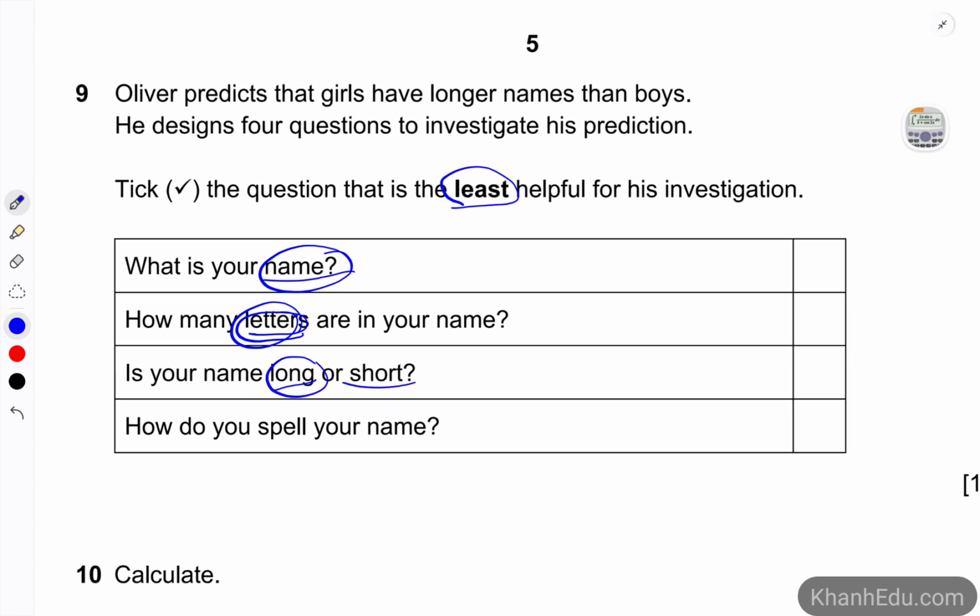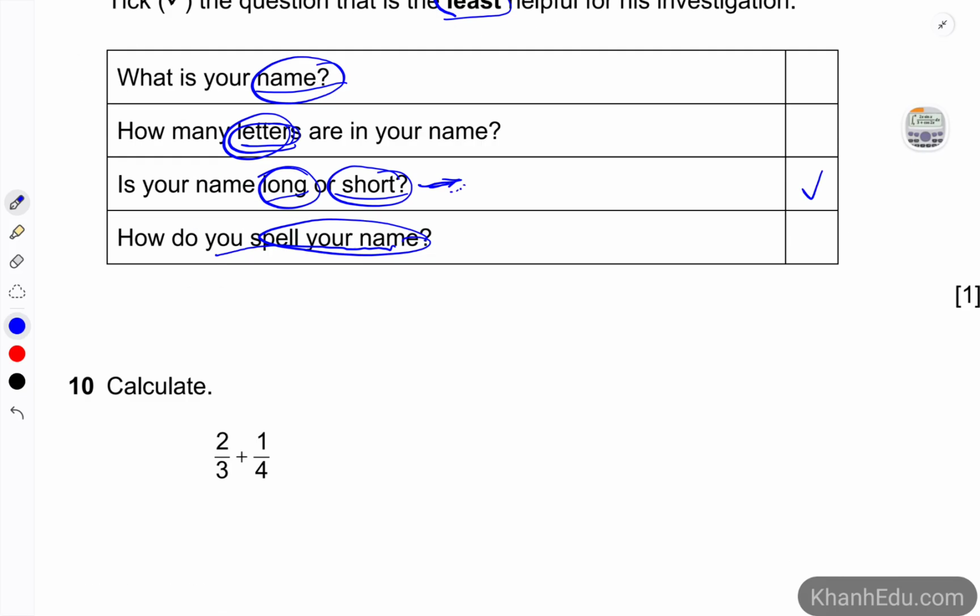Because we're asking about long or short, that is not the exact value, so we cannot know the exact number of letters in the name. This one is just qualitative, not quantitative. How do you spell your name? When we know the spelling, then we know how many letters there are. So there is just one. The third one would be the least helpful.